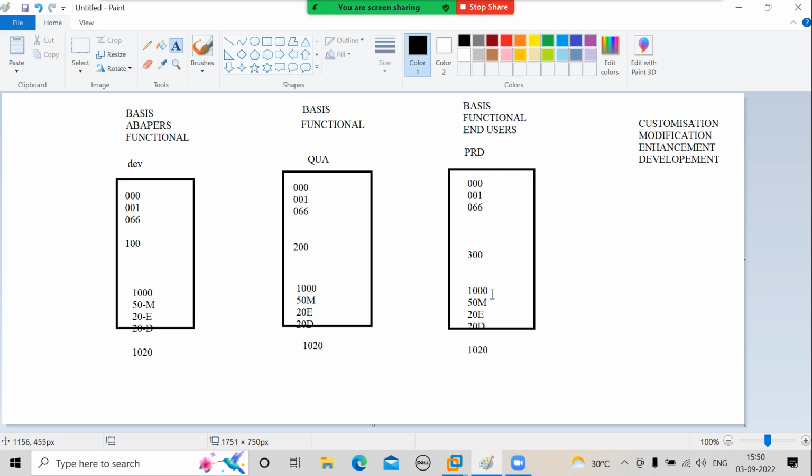So we have different types of data in the database. User master data means users are different for each and every system, right? In the development system different users, in the quality system different users, in the production system different users. And if we have application data, business data, we don't have business data in development and quality, and we have modifications, enhancements, and developments; all these things you have to move from development to quality to production database. This is the general scenario of any software, not only for SAP.